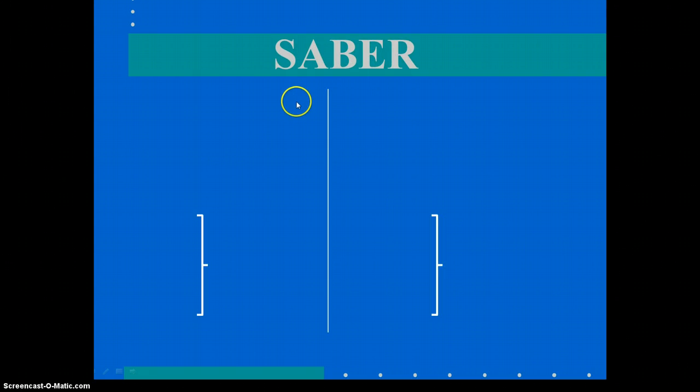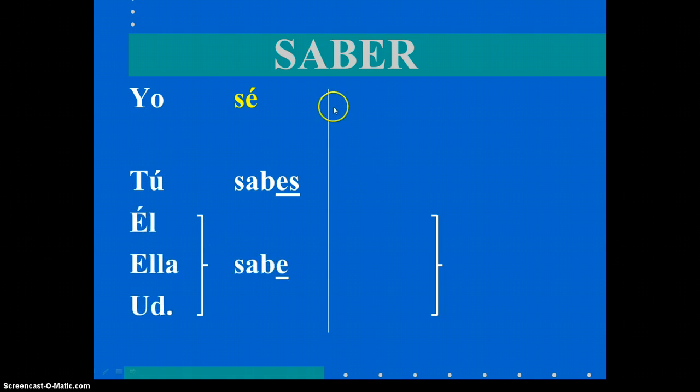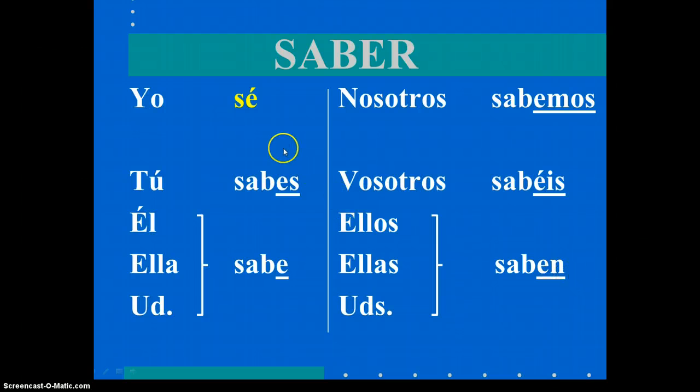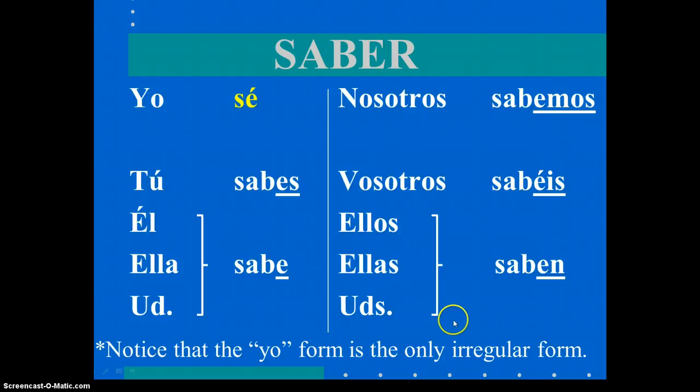To conjugate saber, it's going to be irregular in the yo form, and after that, you're going to conjugate it as you normally would for an ER present tense verb. Yo sé, with an acento, and then after that, tú sabes, él, ella, usted sabe, nosotros sabemos, vosotros sabéis, ellos, ellas, ustedes saben. Notice that the yo form is the only irregular form. Take a minute to write this down and then start the video up again when you're ready.